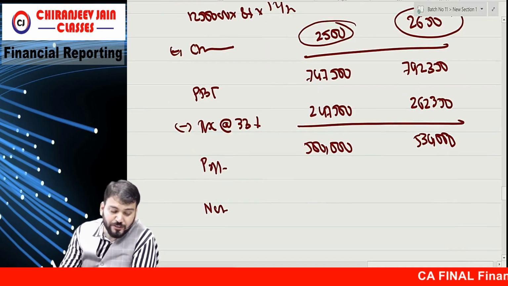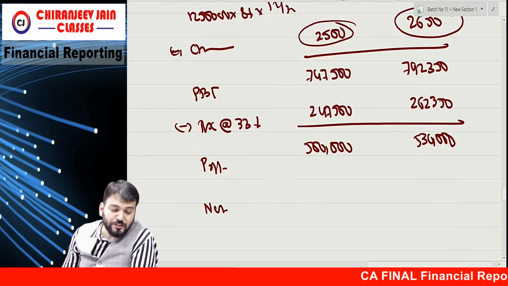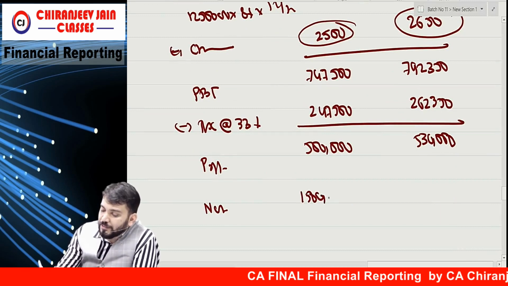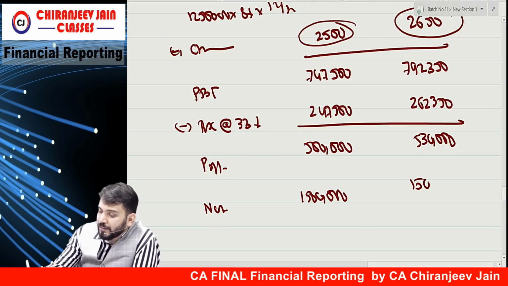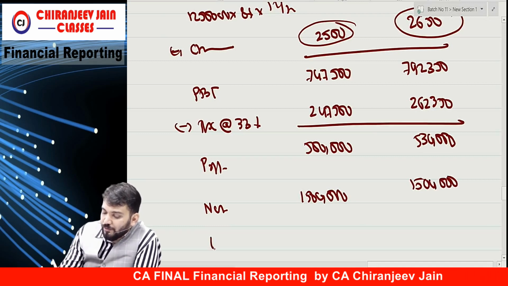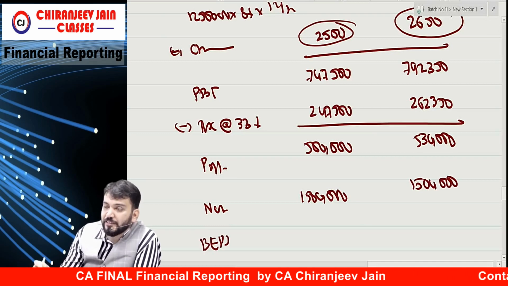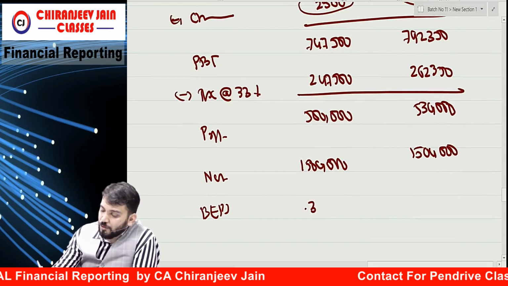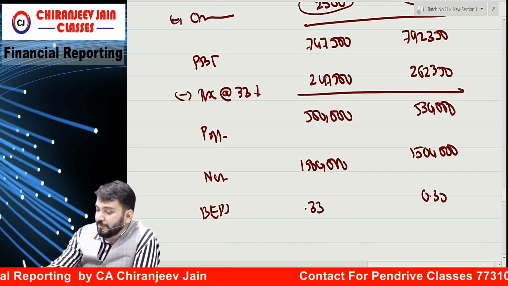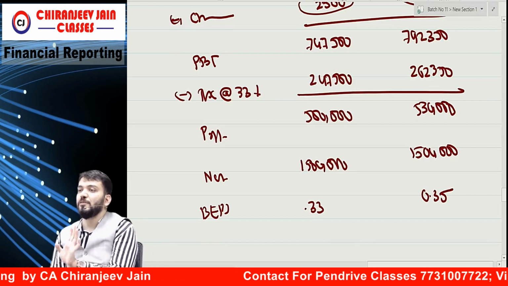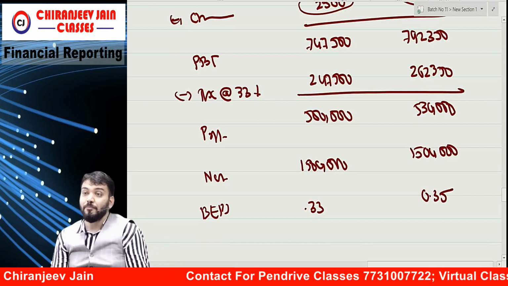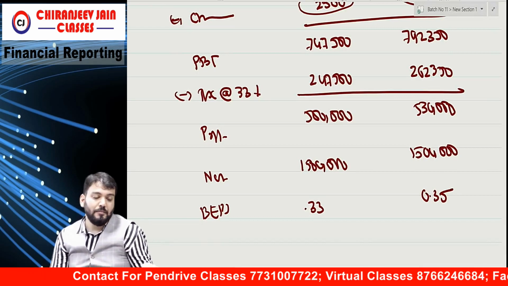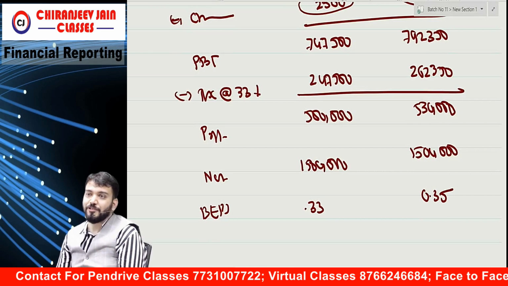Divided by the number of ordinary shares. They have given the number of ordinary shares as 15 lakh. So divide by 15 lakh and 15 lakh. So tell me, what is basic earning per share? 0.33 and 0.35. You understood basic earning per share. Because if they ask, the same question will come, because they can't alter this type of question.